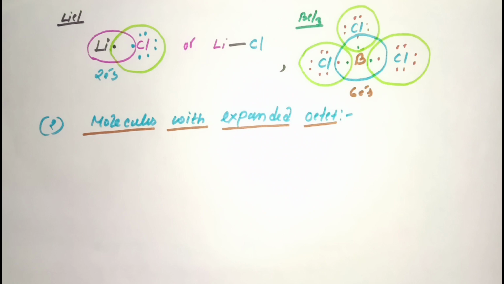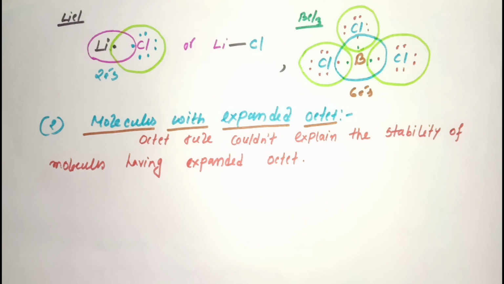The second limitation is molecules with expanded octet. In these molecules there are more than 8 electrons around the central atom. So the octet rule could not explain the stability of molecules having an expanded octet, where the central atom carries more than 8 electrons.